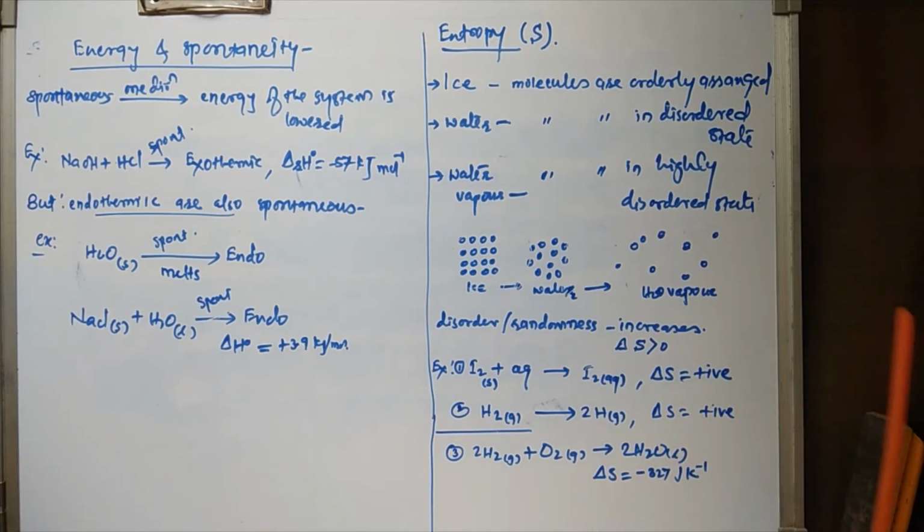So what is the entropy? It is the measure of molecular disorderness or randomness. As the molecular disorderness increases, the entropy also increases. Because of the increase in entropy, the change in entropy will be positive, greater than 0. This is all about the entropy, spontaneous process, and energy and spontaneity, and the entropy of the system.